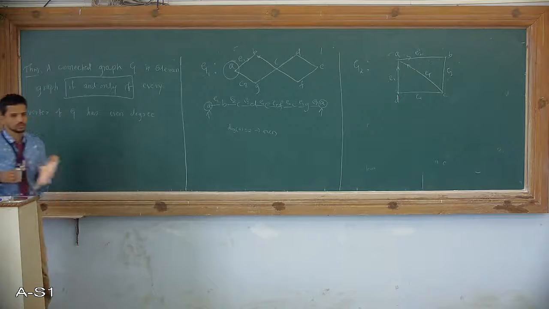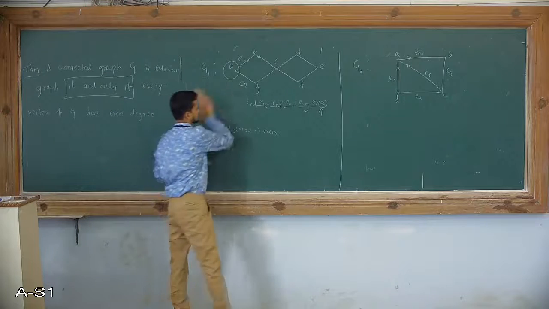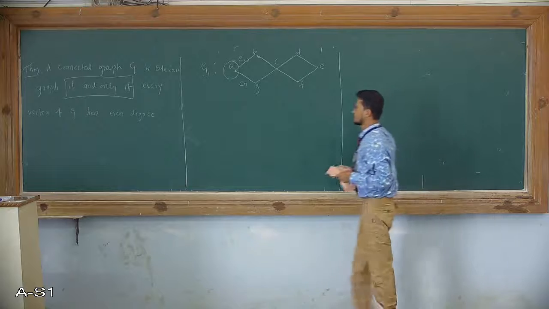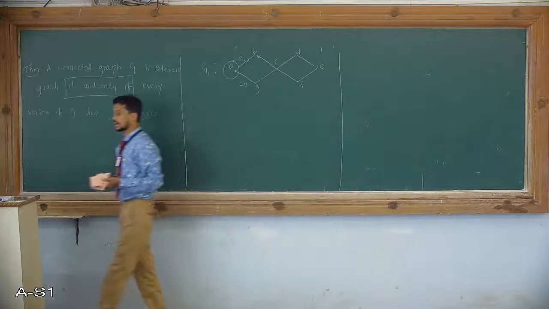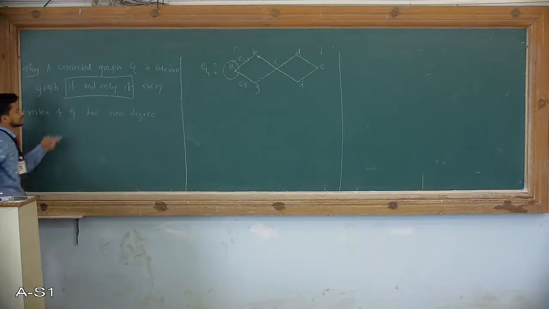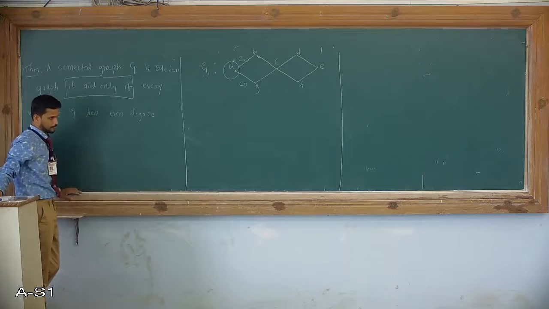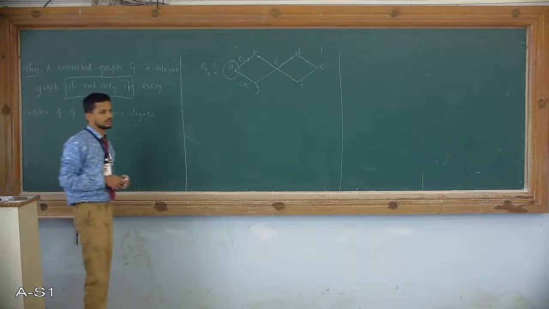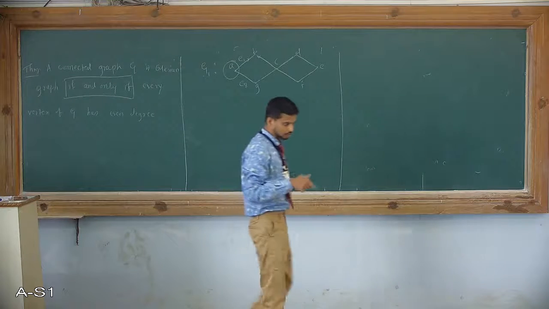Now we try to prove in such a way that this graph G1 has an Eulerian circuit. To show that a graph has an Eulerian circuit, we can very easily say that graph is an Eulerian graph. It is enough to show that G has an Eulerian circuit. So what is the meaning of Eulerian circuit here? The path includes every edge of graph G, and that is also exactly once.